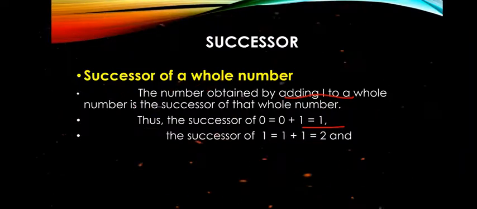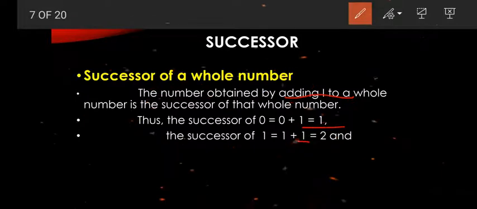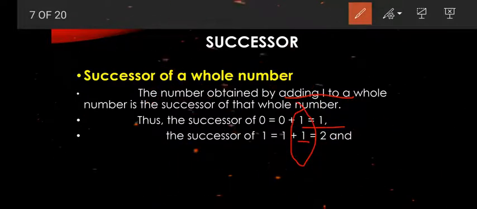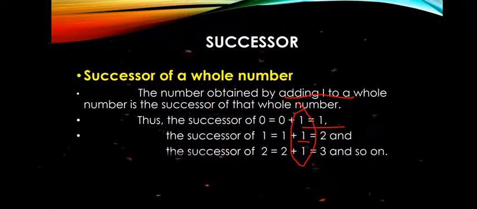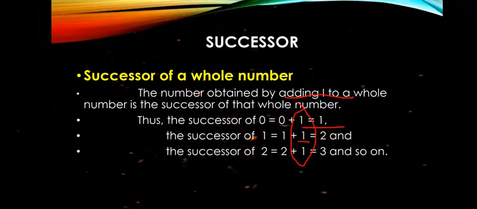Successor of 1, we add 1 here. Next, successor of 2: 2 plus 1, 3. Like this we have to do, and so on.